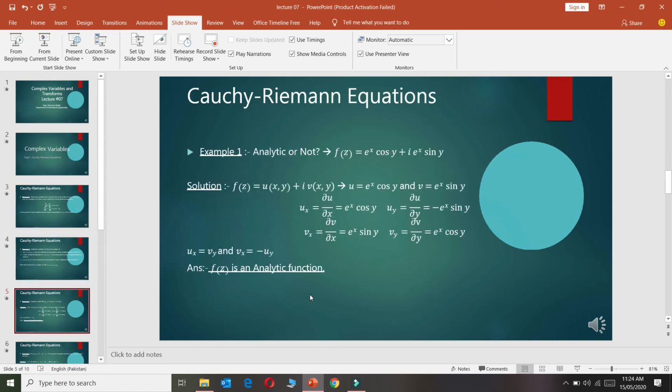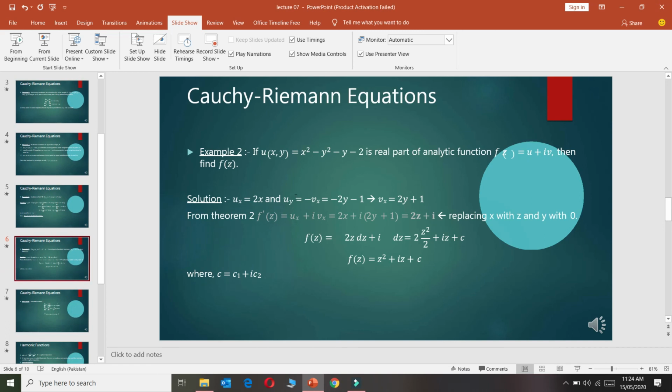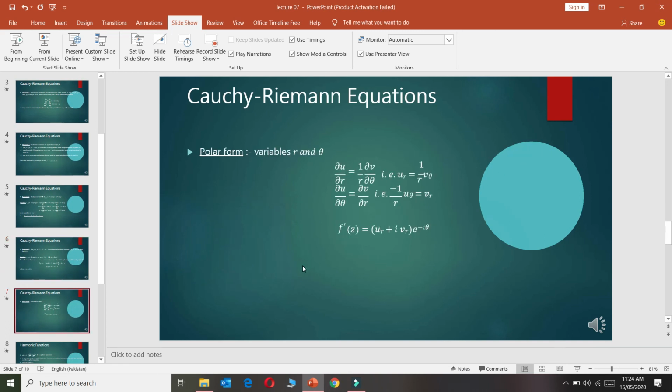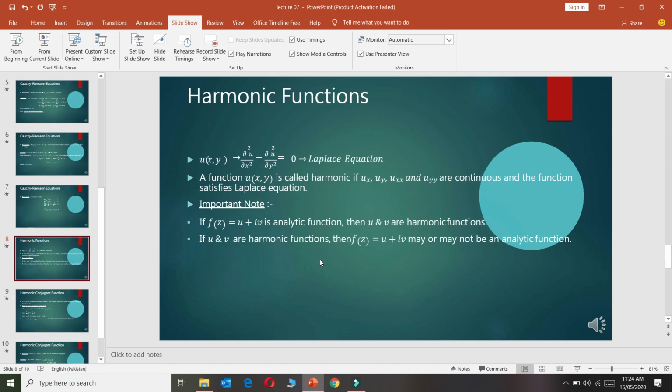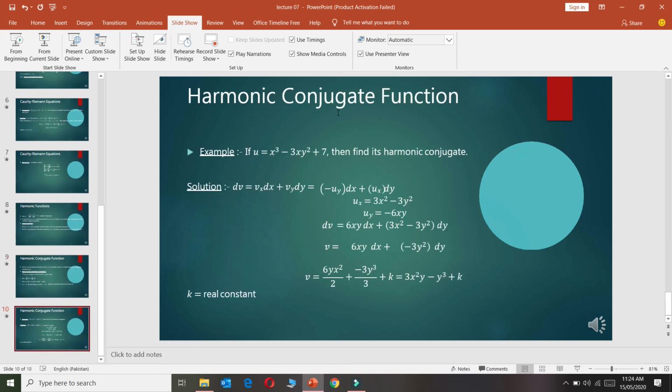Then we solved questions to find out if the given function is analytic or not. Then from the variable we found the function. Then we interpreted the polar form of the Cauchy's equation and its variables. Then we found the harmonic function and its conjugate. So that was all from lecture number 7. Thank you so much.